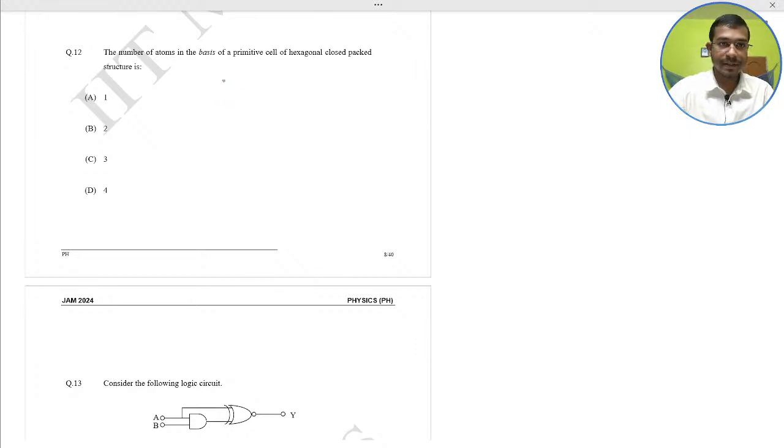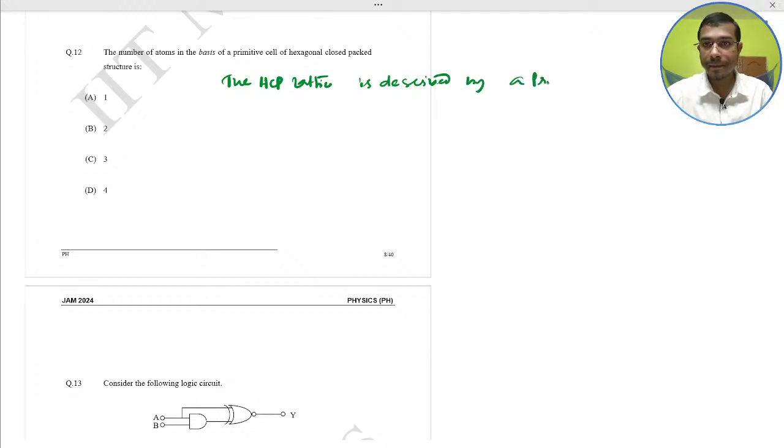I just write: the HCP lattice is described by a primitive cell with a basis of two atoms. So 2 would be the correct answer. Option B would be correct.